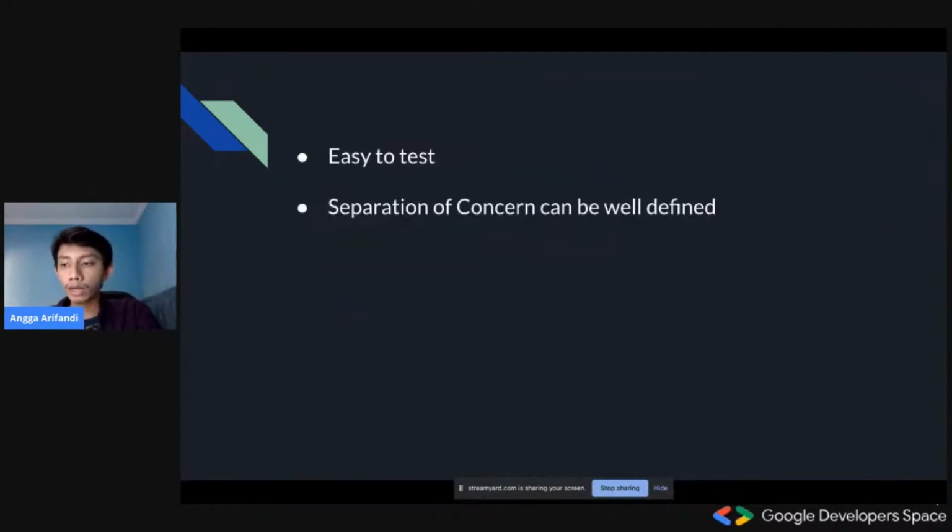So the last point of why Redux is a really good solution for the problems that I've stated previously is that Redux is really easy to test, and we'll see in a bit why I'm saying this. And then after that, the separation of concerns in Redux can be really well defined.